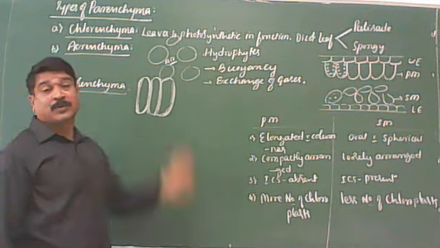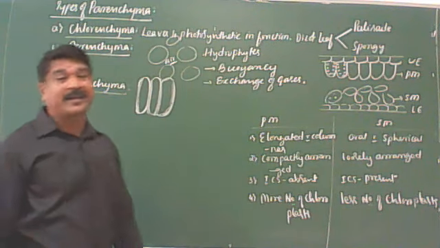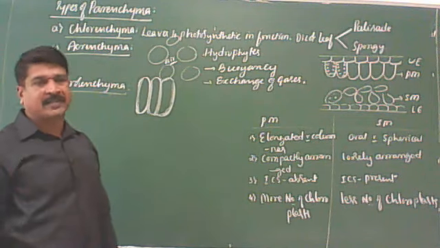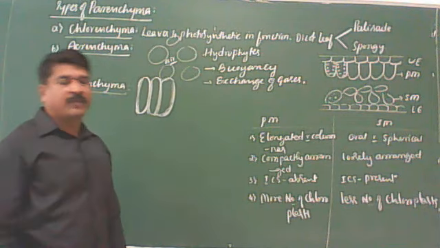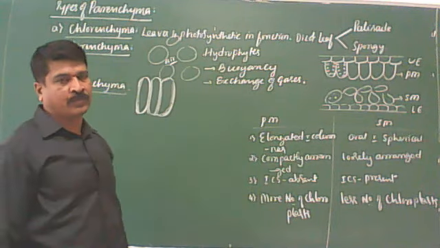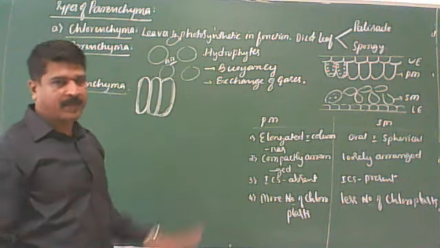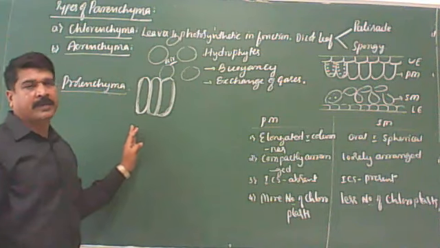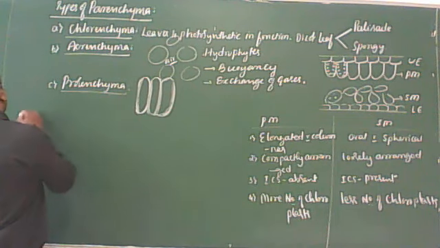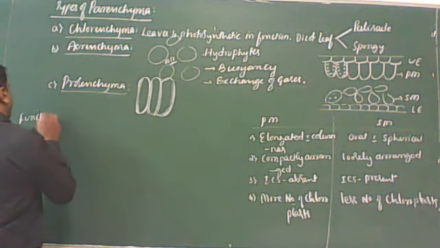It lends support to the plant body. As I said, we cannot call it mechanical support. The thick wall is just support, but we cannot use mechanical. Parenchyma is a non-mechanical tissue. You remember this? I think you get it. So these are the types of parenchyma based on their function. Okay.